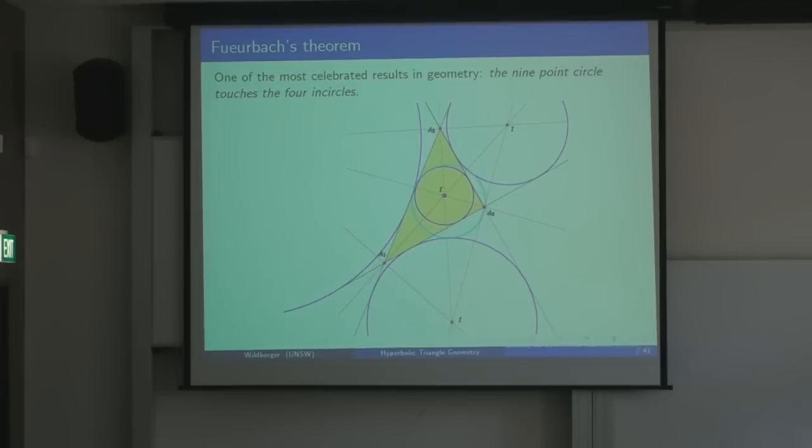Okay, and now we come to one of the most celebrated results in geometry, Feuerbach's theorem, which connects these 4 incircles that we've just found to the 9-point circle that we talked about previously. That was the circle going through the 3 midpoints. So that's the circle in blue. It goes through the midpoint there, the midpoint there, the midpoint up there. And the theorem is that this circle is tangent to each of the 4 incircles.